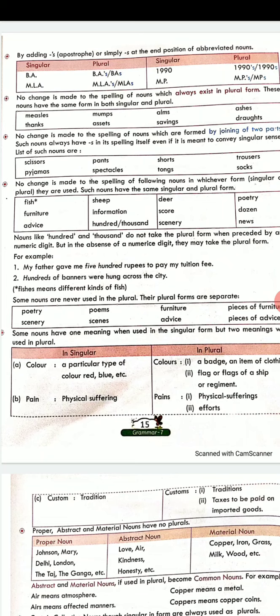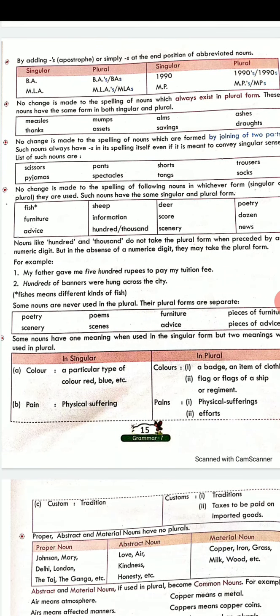Then I will not write the specific year. I will write 1990s. So I'm not talking about 1 year, I'm talking about many years. But all in the frame of 90s. All those years which came between 1990 to 1999. So I'll write 1990s. If I want to refer to many people who are MLAs, then I will not write there were many MLA. I can simply write there were MLAs. Right? There were many people who were all MLA.